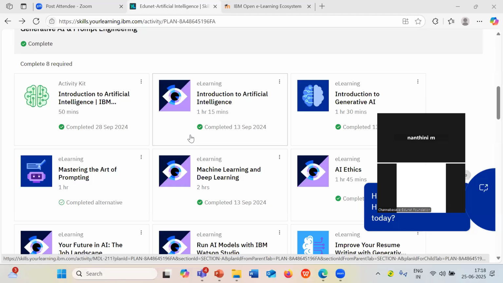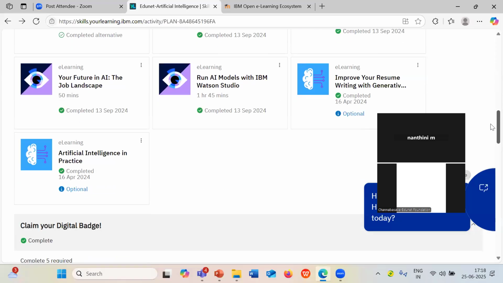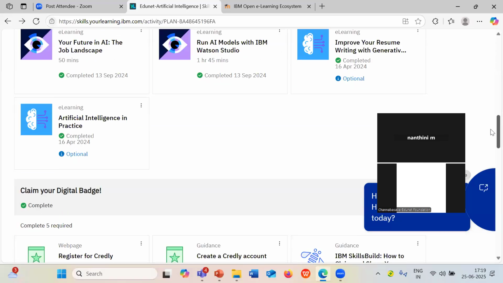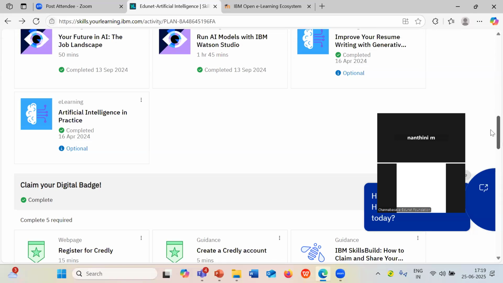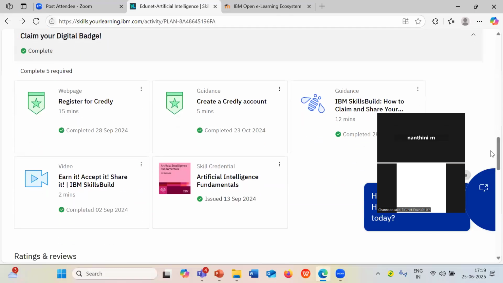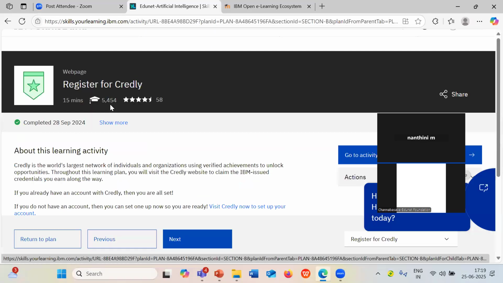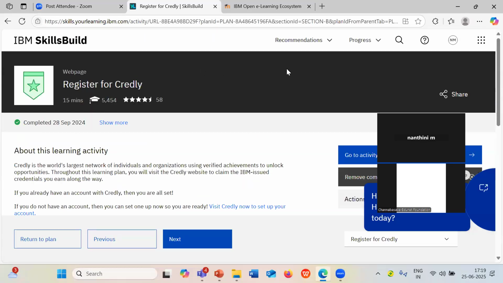Okay, is it clear? So students, you have to start exploring the courses and complete them in the next 2 weeks. When you are exploring the courses, if you have any queries, please let us know in the chat section, then and there during the technical session. Coming to the second module, students, click on this Register for Credly. I request all the students to click on this Register for Credly.